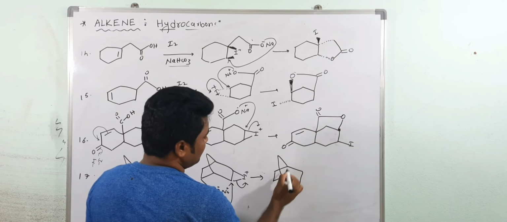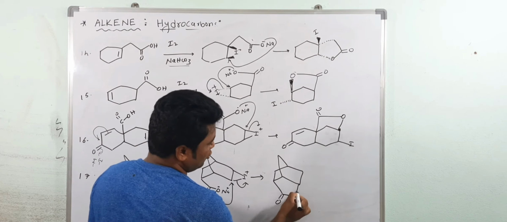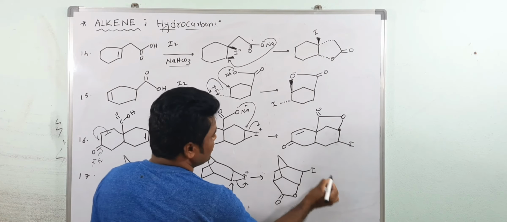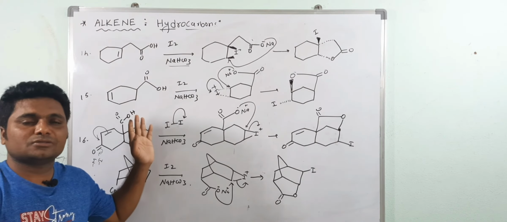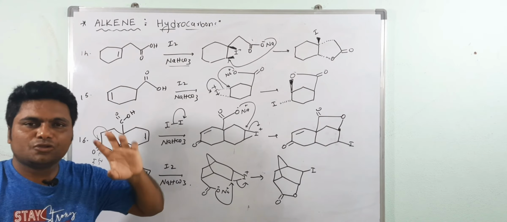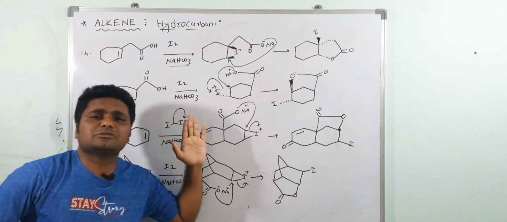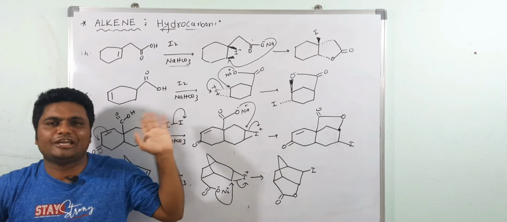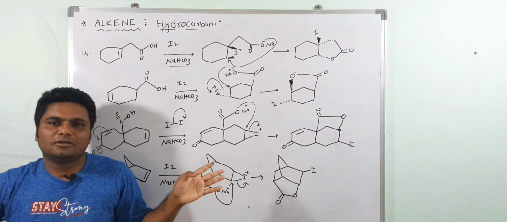Now you are getting Cl. Carbonyl group, oxygen ring opens, and here this is iodine. So these are some problems based on iodolactonization. Understood all of you? You have to practice these problems at least 3 times. These problems are very, very important for JEE Advanced, NEET and AIPMT. Yes?